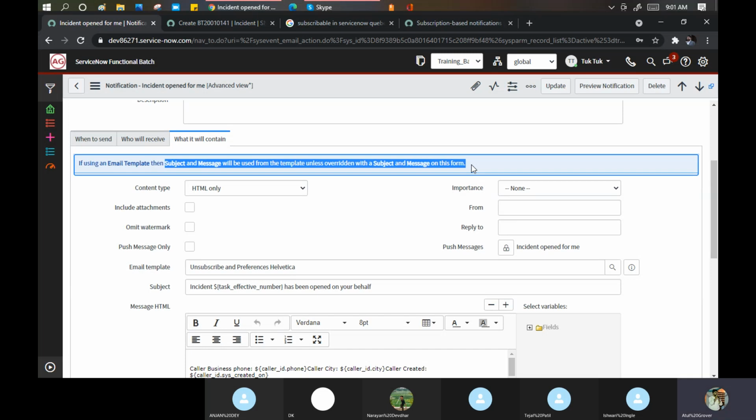These are the templates. If you remember, yesterday also we discussed the template part. What is a template? It is a kind of format we are using. So ServiceNow says, boss, I am also giving you the template option. Create a set of templates which you can use every time.